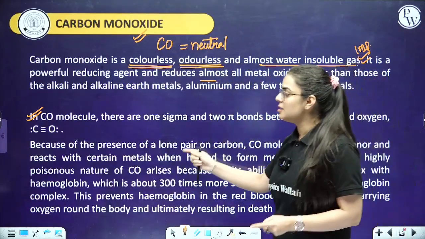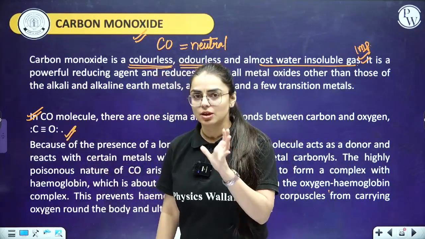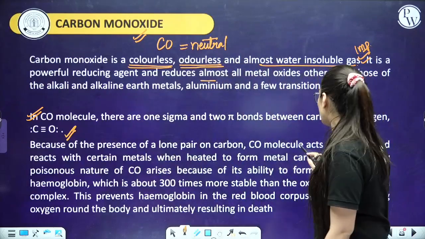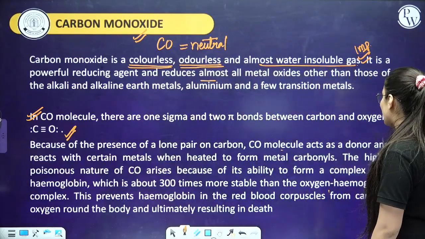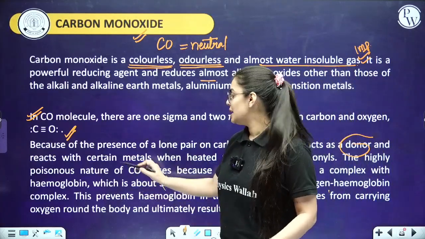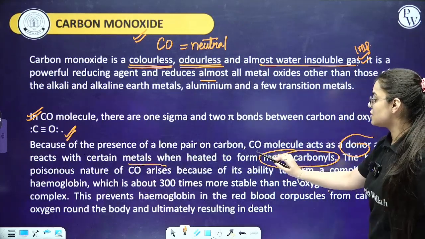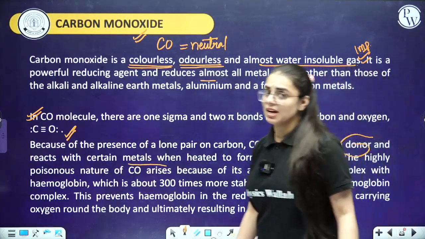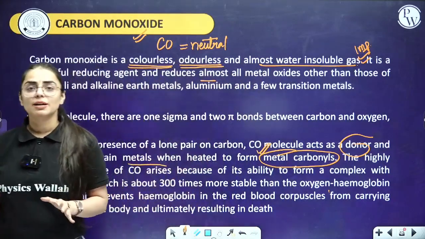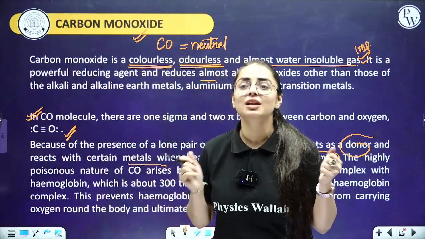Because of the presence of a lone pair on the carbon atom, the carbon monoxide molecule acts as a donor, and it can react with certain metals when heated to form metal carbonyl. This is a very important speciality, that it can react with metals to form metal carbonyl structures, because it contains a lone pair of electrons.